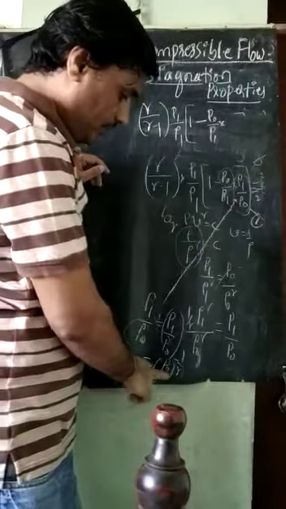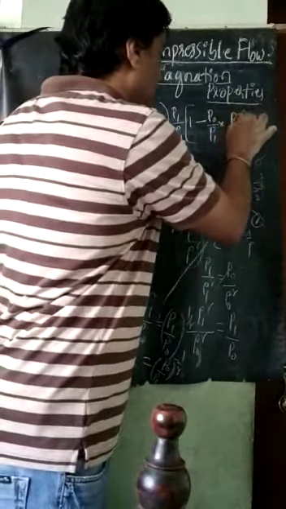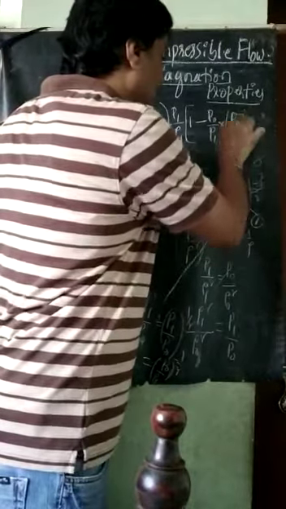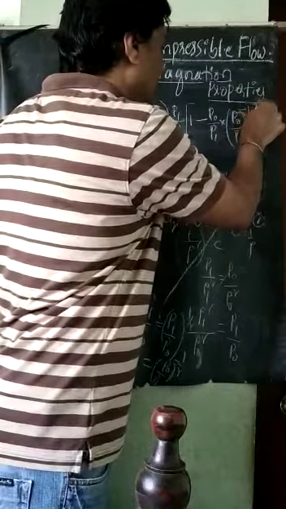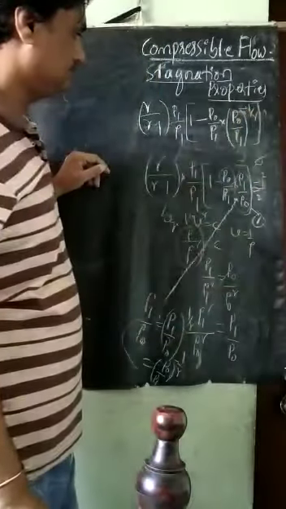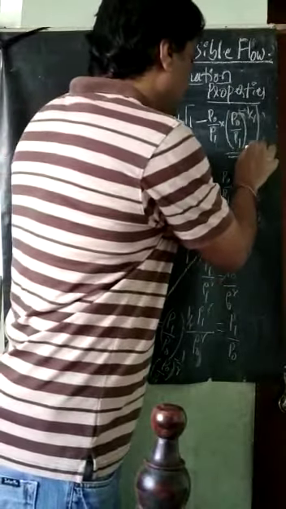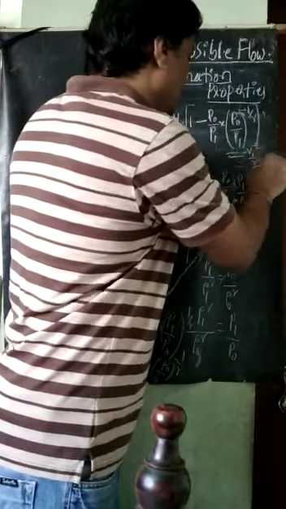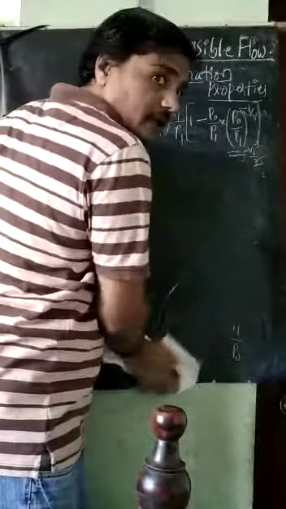P naught by P1 raised to minus 1 by gamma, is equal to minus V1 square divided by 2. This is the relation that I got here.